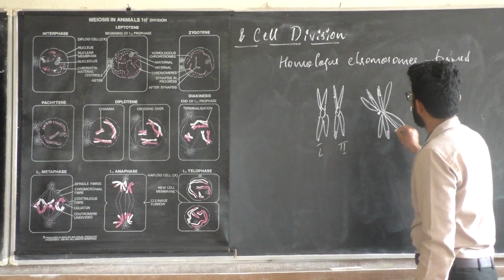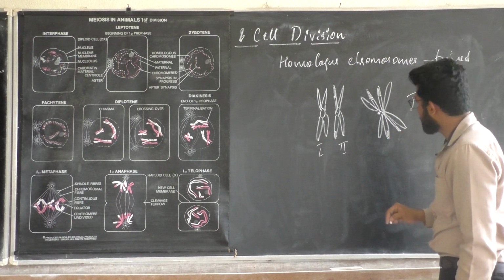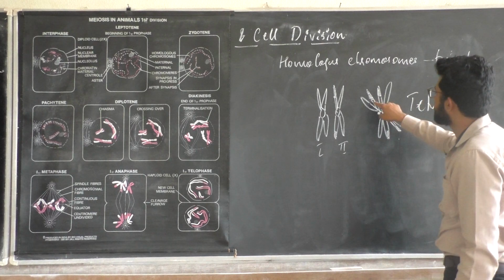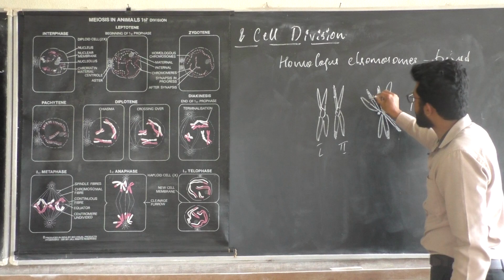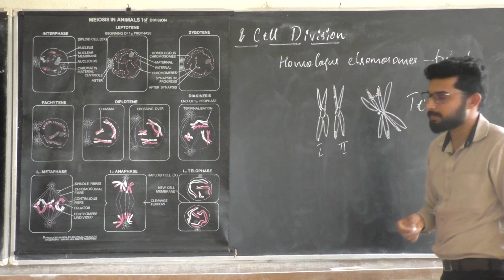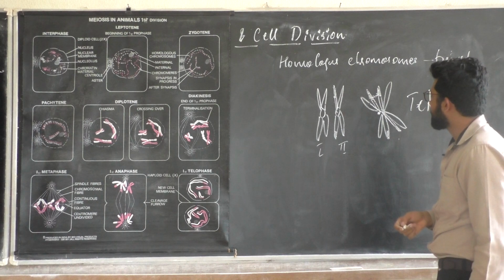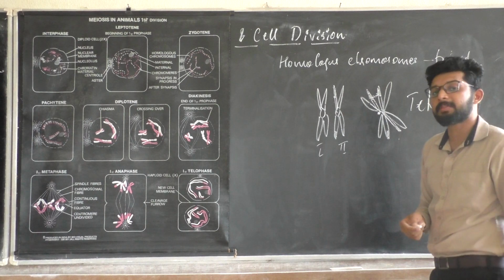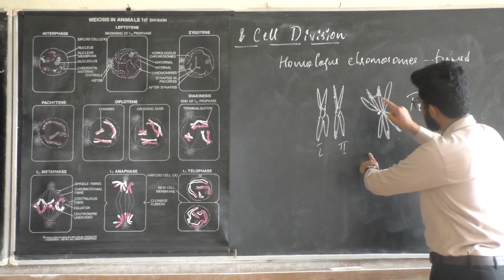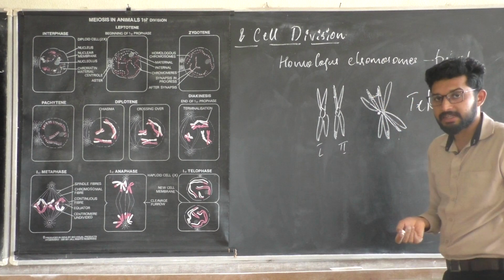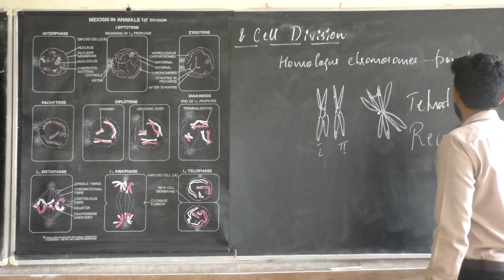These are known to be the non-sister chromatids. At the point of attachment, the exchange of genetic material will take place, from here to here, resulting in recombination.